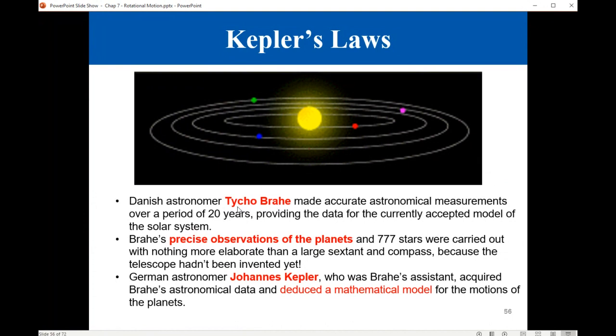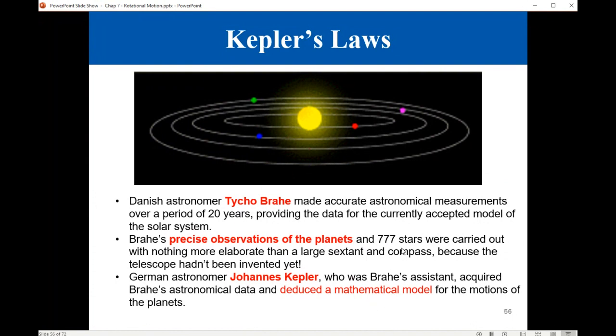A Danish astronomer, Tycho Brahe, did several measurements using the technology at that time, and based on observations and calculations for 20 years, was able to put estimates for the solar system, various planets and their separation from the sun.